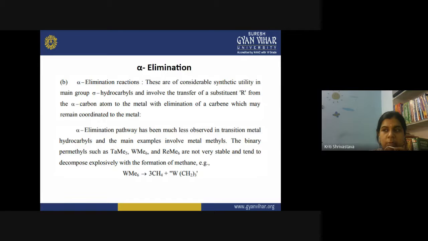The alpha carbon is removing its substituent, and the carbene gets attached to the metal. So here you can see W(CH2) thrice, with the simultaneous elimination of 3 methyl groups. So groups are eliminated, and the carbenes are generated and get attached to the metal itself. So in such types of complexes, these transition metal alkyls, alpha elimination reaction is also possible.